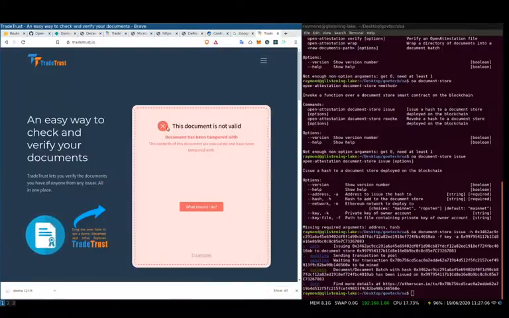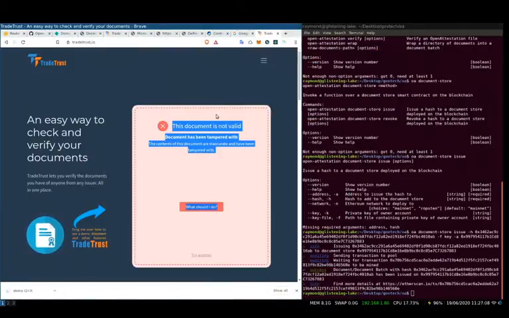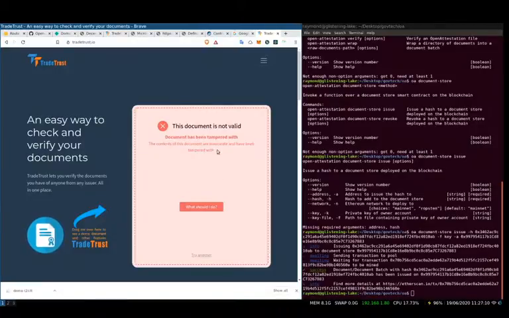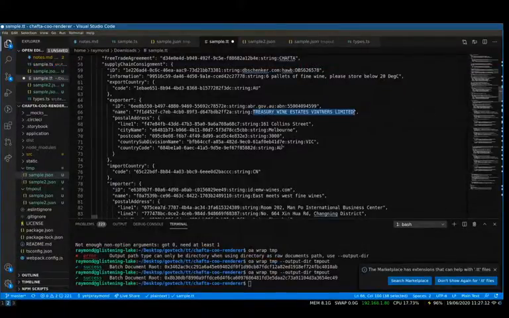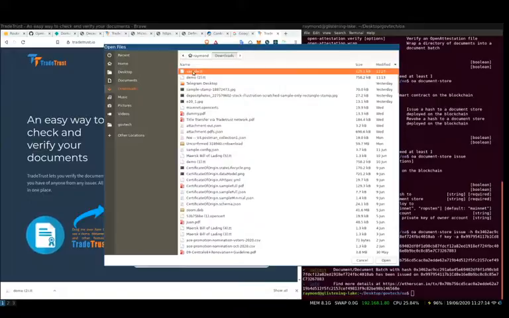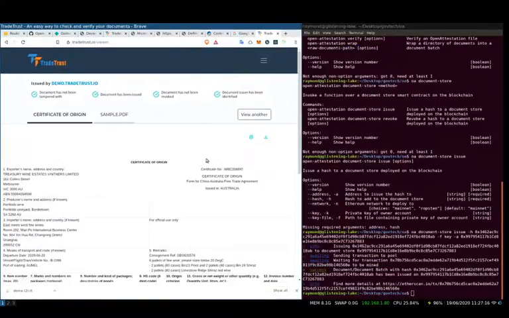You can see immediately it says that the document is not valid and it has been tampered with. And if you change it back to the original form, it will be fine. So this is actually tamper resistant. In fact, we do all these different types of checks just to make sure that the document is real and it's coming from this entity itself. So I come to the end of this video. Catch you on the next one on obfuscating.